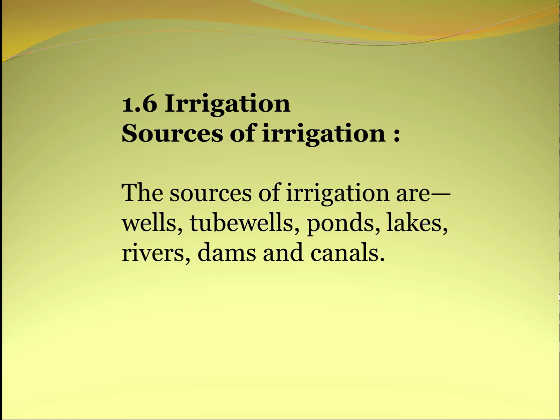The process of supplying water to crop plants by means of canals, wells, reservoirs, tube wells, etc. is known as irrigation. Now there are some advantages of irrigation. The crop plants are irrigated with fresh water to supply two essential elements to them, that is hydrogen and oxygen. Both of these elements are present in water molecules and are necessary for growth and development of crop plants. Irrigation of the crop field is necessary to provide sufficient moisture for the germination of seeds, as seeds do not germinate in dry soils. We all know that. Irrigation is also essential for the growth and elongation of the roots of the crop plants. This is because the roots of crop plants fail to develop and elongate in dry soil.